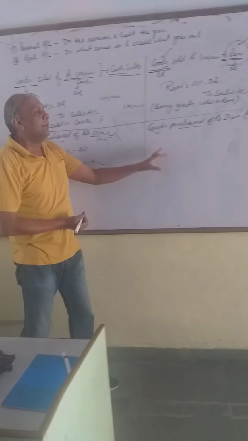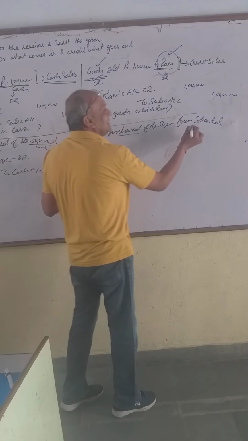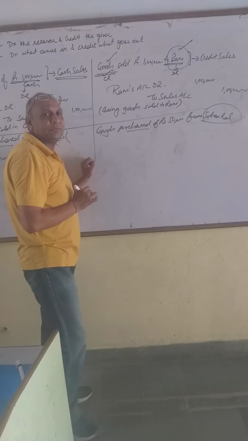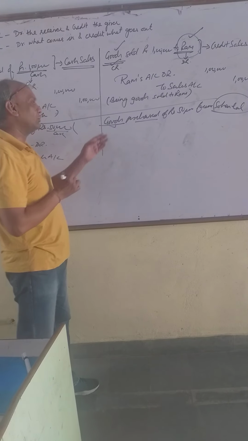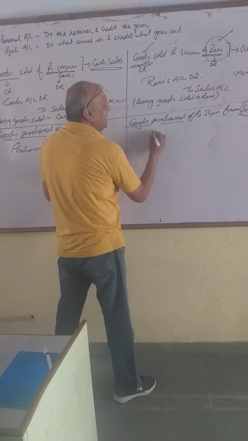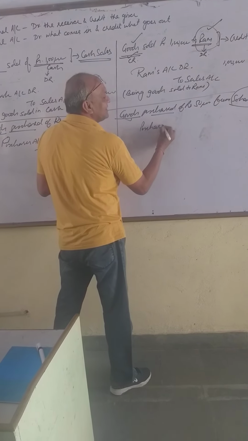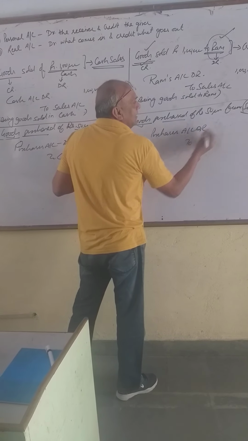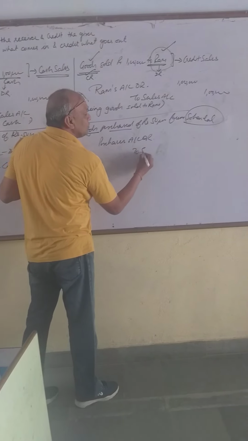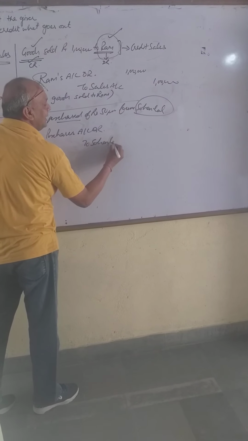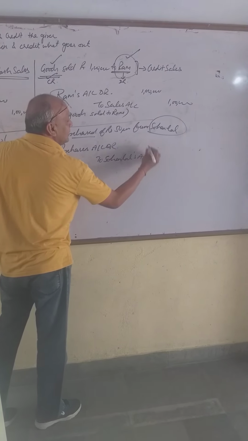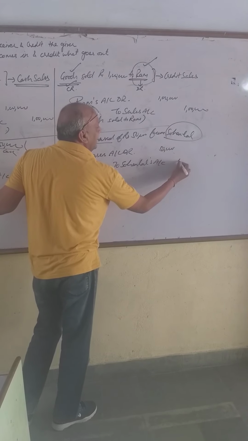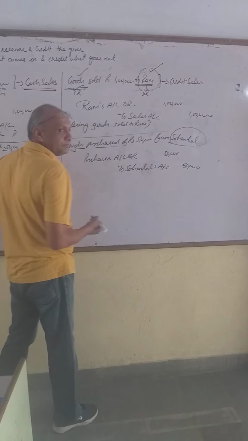And here, instead of cash, what is the other account? That is Sohan Lal. And one is goods. So purchase, goods is coming. As I told in the previous entry, purchases account debit to Sohan Lal. Rupees 50,000 and rupees 50,000.